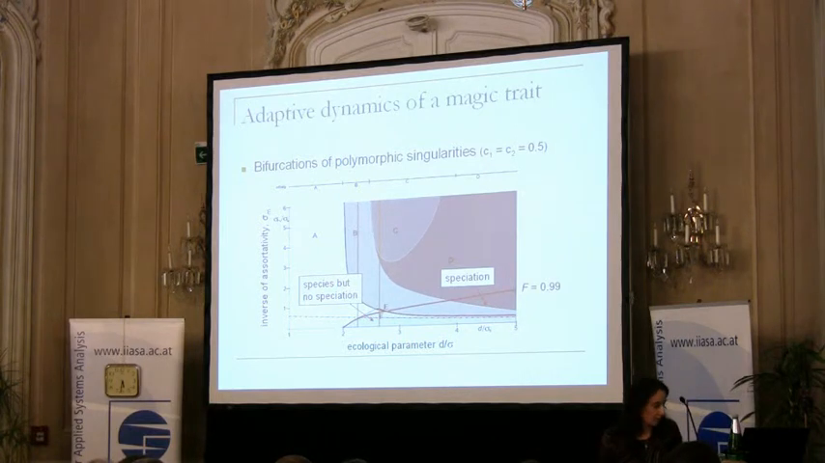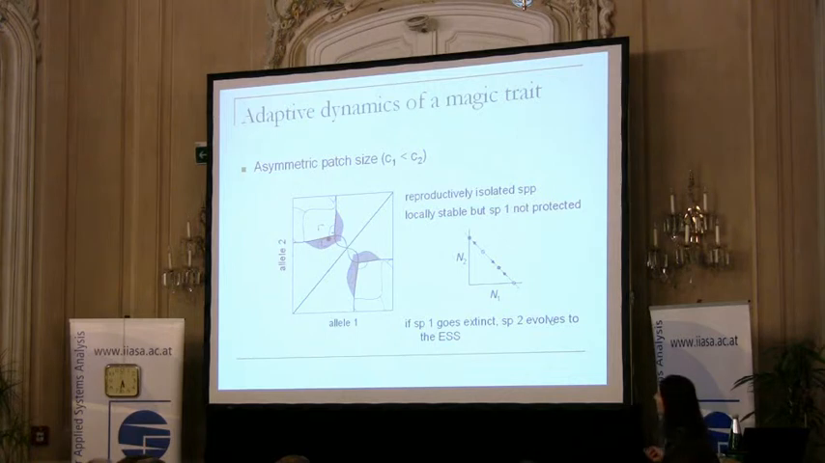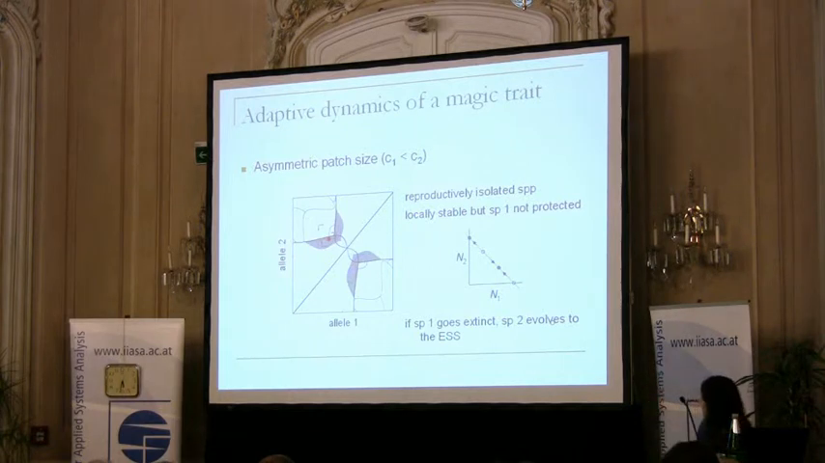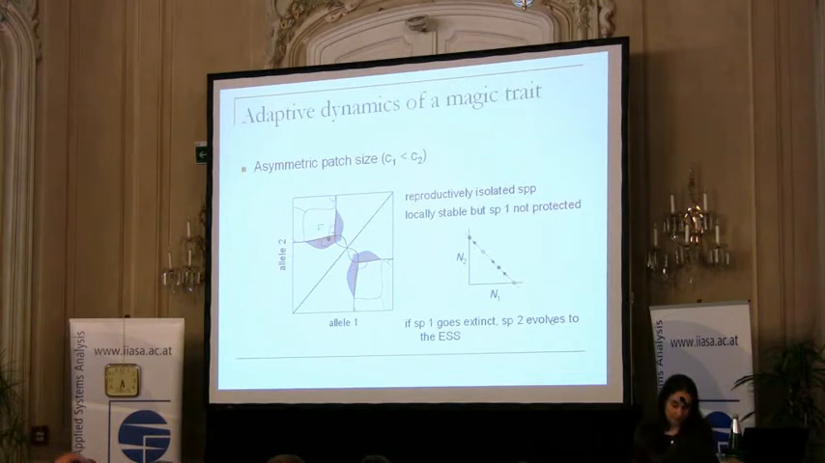Another quick example, just one slide, on what happens if the patch sizes are asymmetric. Then we can actually get an example where the speciation singularity is in the area of unprotected polymorphism. So it means that we can have two reproductively isolated species stable, but one of the species is not protected. The population dynamics is something like this. And if the first species goes extinct and the second species gets fixed, then there is no way that the first species could invade back, and the second species will evolve to the ESS.